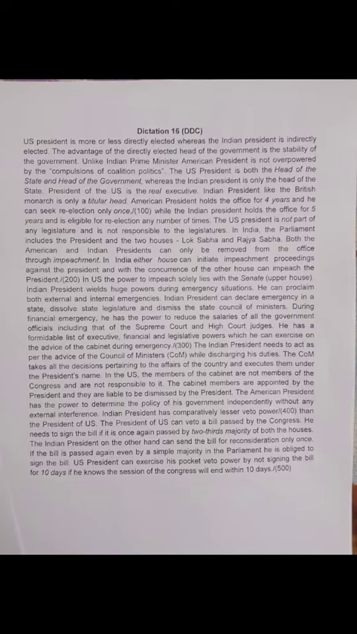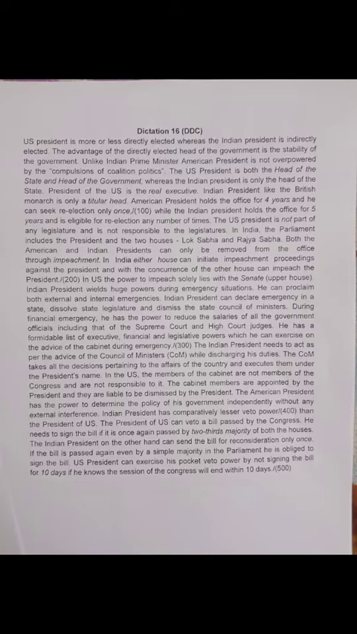He has a formidable list of executive, financial, and legislative powers which he can exercise on the advice of the cabinet during emergency. The Indian President needs to act as per the advice of the Council of Ministers while discharging his duties. The Council of Ministers takes all the decisions pertaining to the affairs of the country and executes them